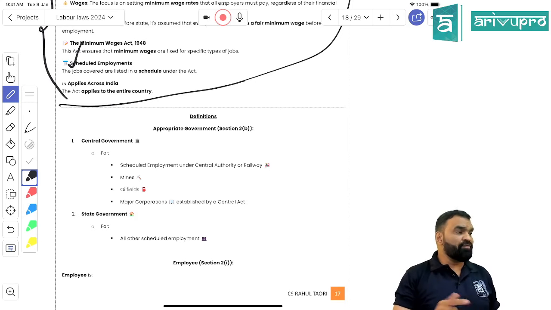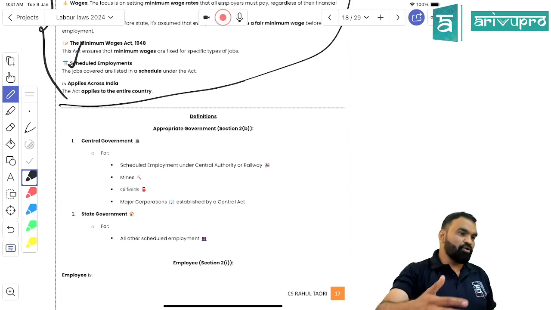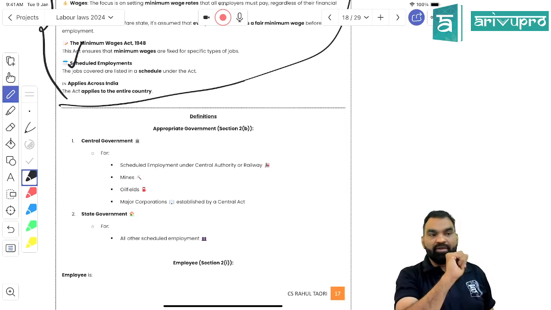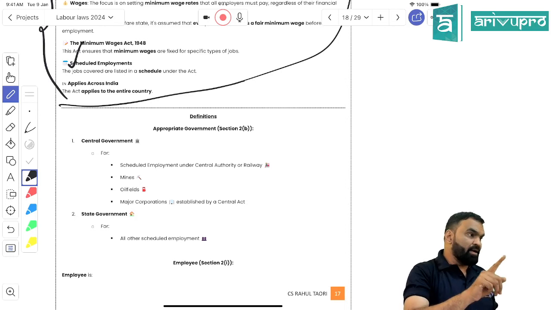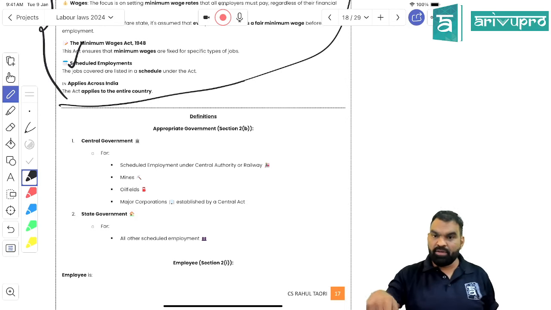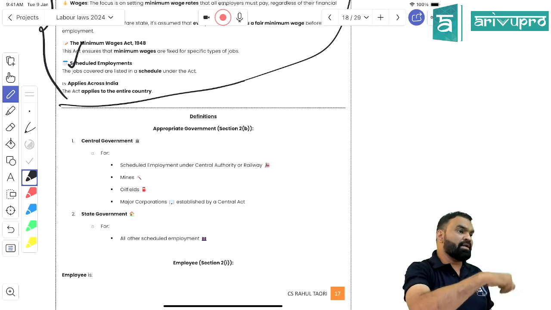In the same way, if you want to become an expert in laws, can I say that even after so much time spent on the Payment of Wages Act, you are not perfect when it comes to the Payment of Wages Act? Can I say that? Why do you not have complete knowledge? Because you are not well aware of the rules of the Karnataka government, right? Have you gone through the rules related to the Payment of Wages Act passed by the Karnataka government?